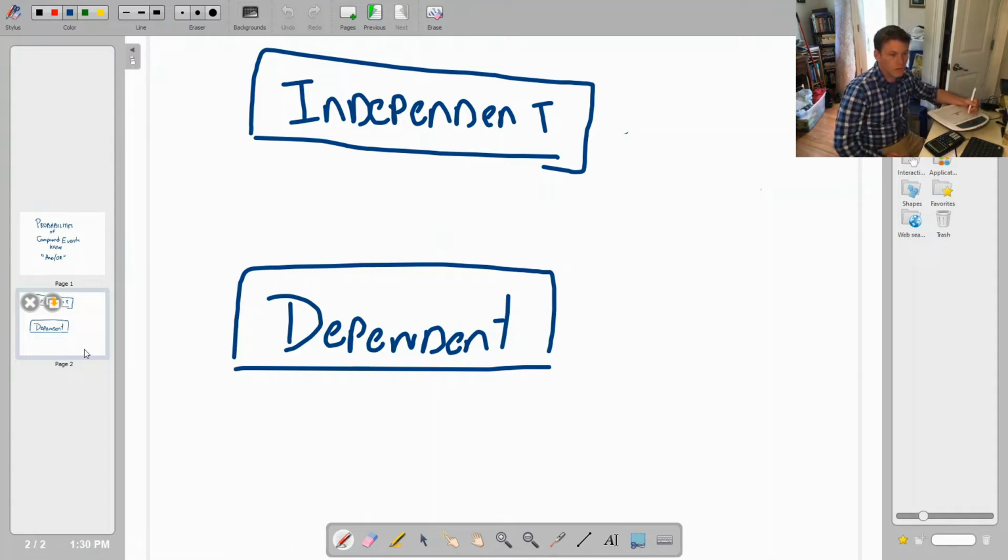And so for most of y'all here, you've already had science, so you already know about independent variables and dependent variables. But most importantly, you have been telling your parents for quite a while that you want to be independent. You want your own cell phone. You can't wait to start driving, right? So you can do whatever you want. A lot of y'all do not want to be dependent. You don't want to have to rely on your parents or somebody else. You want to be independent. So you already kind of thought about this.